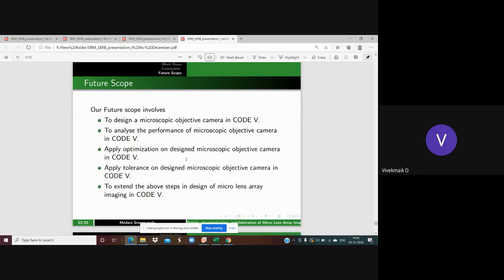And the second broad domain mentioned here is the analysis of performance. Any algorithm or any imaging design you develop has to be analyzed in terms of certain performance parameters. Code V comes with built-in, ready-made performance graphs.